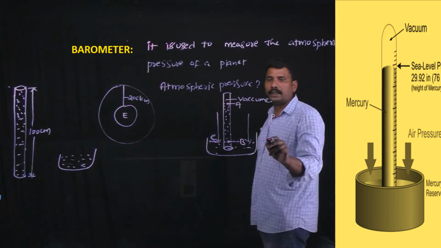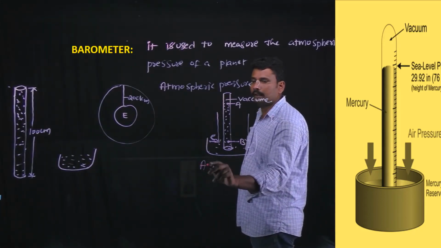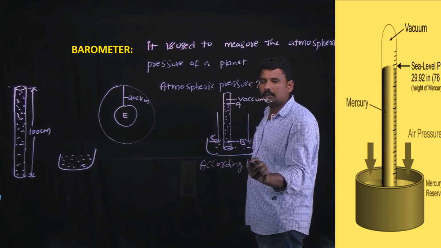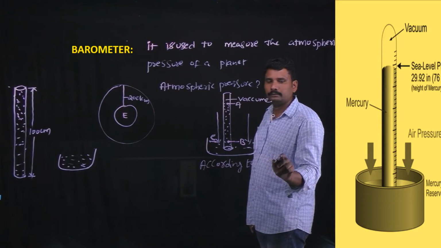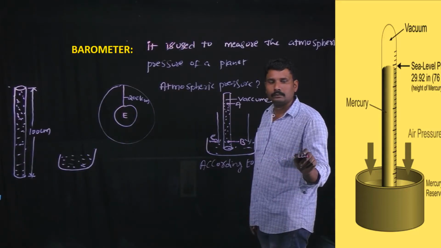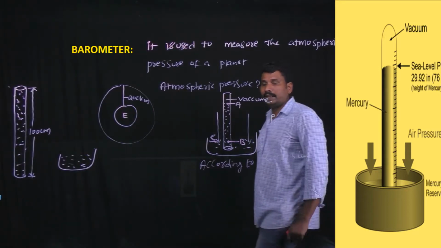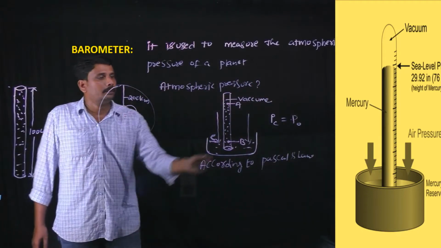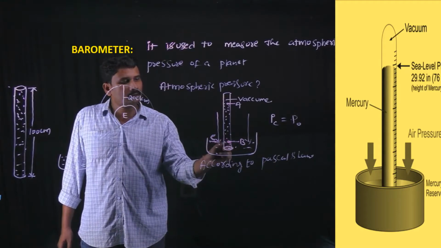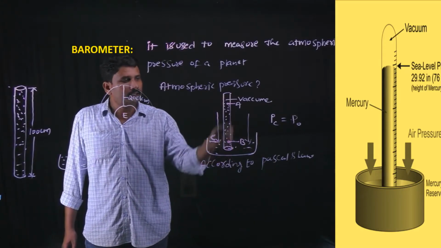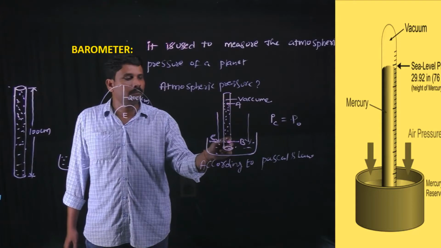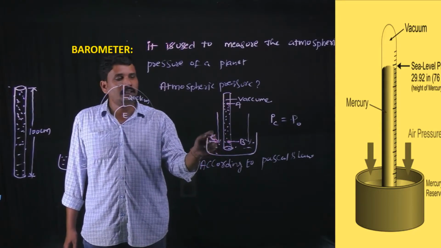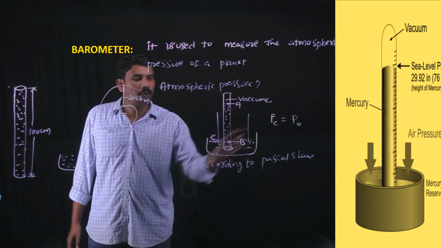Now according to Pascal's law, pressure at position B is equal to pressure at position C. Here B is the position in the glass tube and C is the position on the surface of the mercury in the glass bowl.